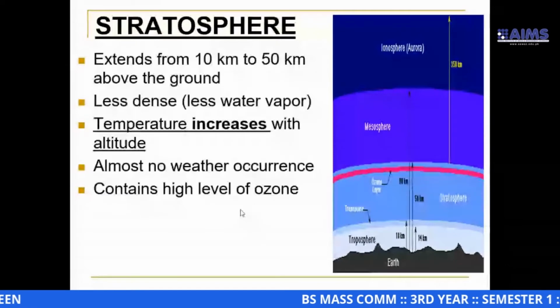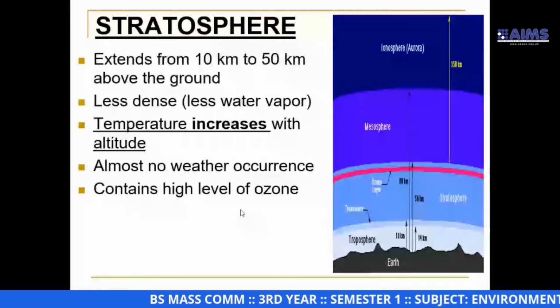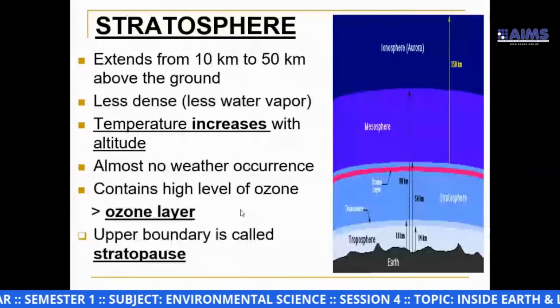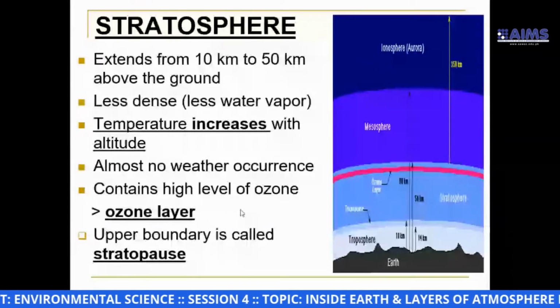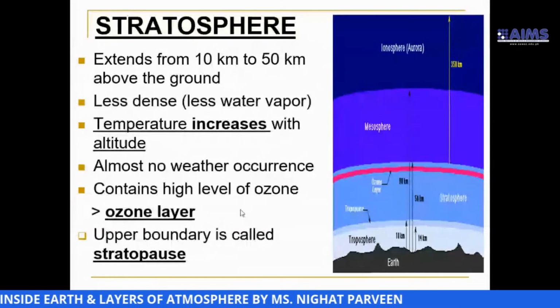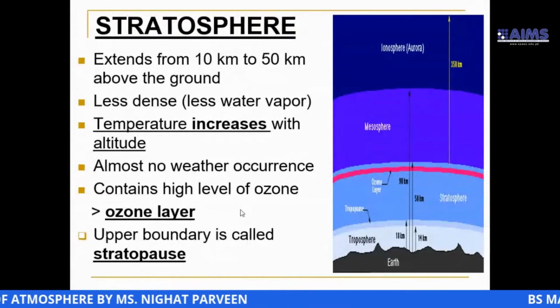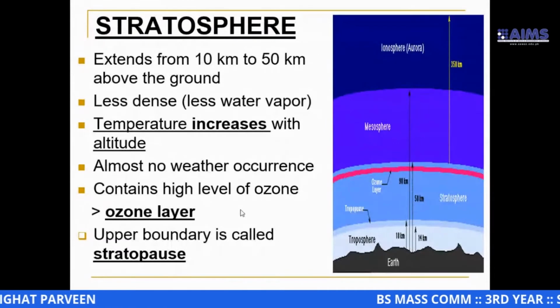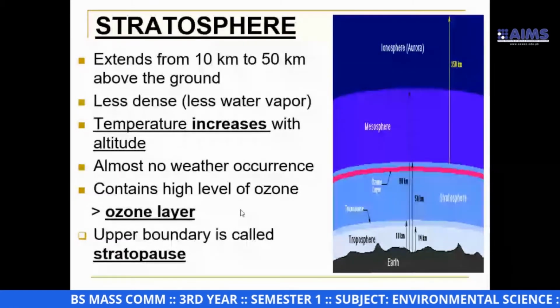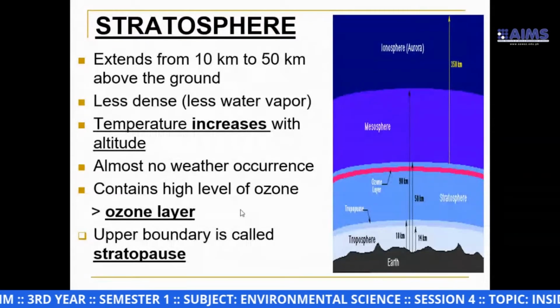Okay, now the ozone layer's upper boundary is called the stratopause. Of course, the stratopause is a separating line. So between the stratosphere and the mesosphere, we have a separating boundary that is called the stratopause.